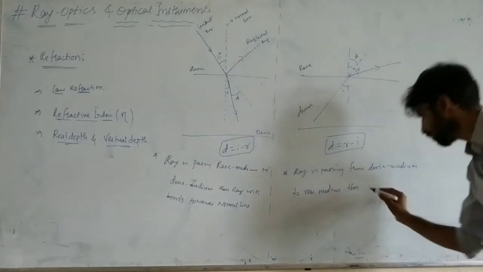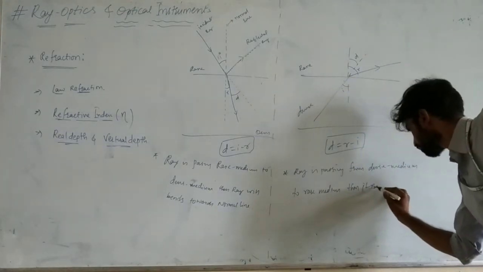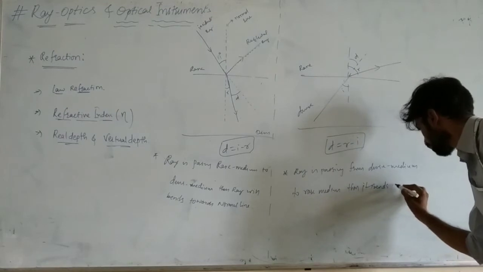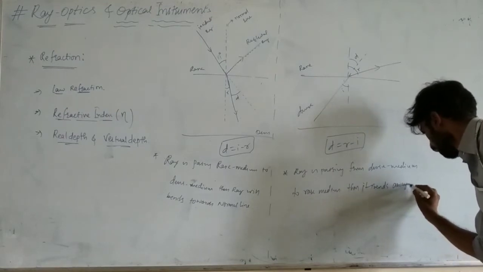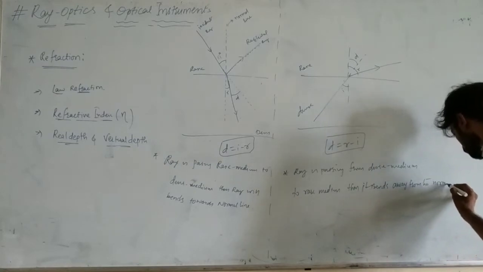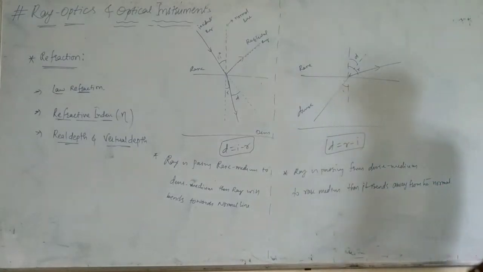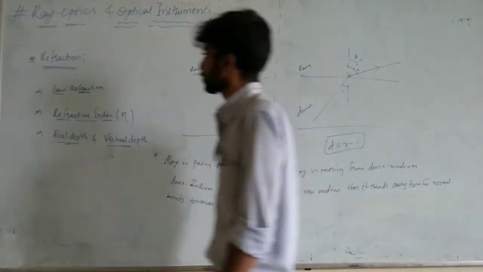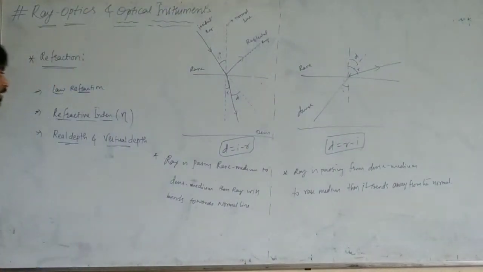Understood? Up to here, is there any doubt? Then we have to write the definition of refraction. So we will write that, then we will come to the law of refraction. Note down the definition.